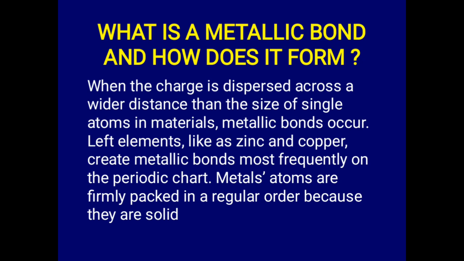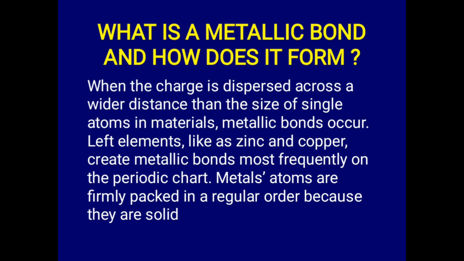Now, how is a metallic bond formed? When the charge is dispersed across a wider distance than the size of a single atom in material, metallic bonds occur. That's how metallic bonds are formed.